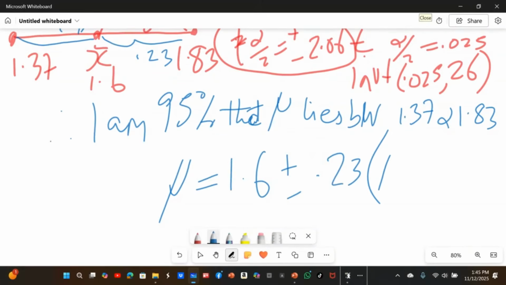This is the same as mu is equal to point estimate plus or minus margin of error. Make sure you explain this to those who hired you to do this investigation.